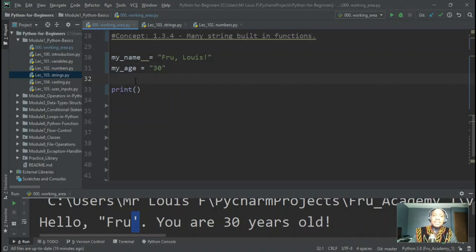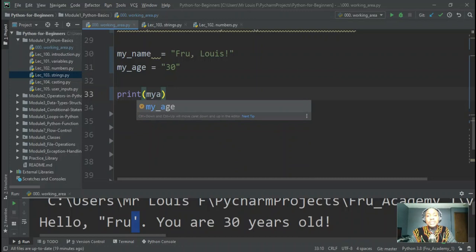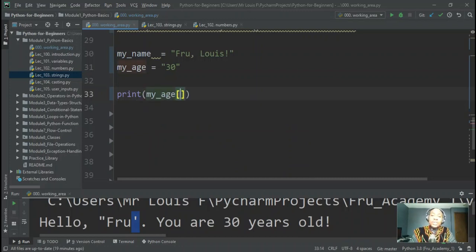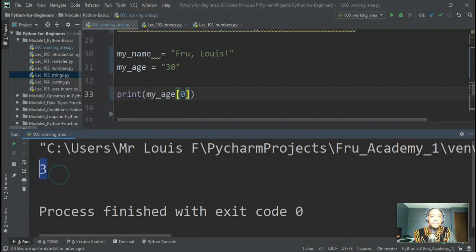All right, and in this case now I'll be leveraging string functions. So what I can do here is I can say my age, and the string function that we're using is simply this symbol, this square bracket. I don't know how to call that, and then we can give the number 0. All right, and let's run this. And so there you have it. It prints 3. It comes here and prints the very first character that it sees in here, which is 3.